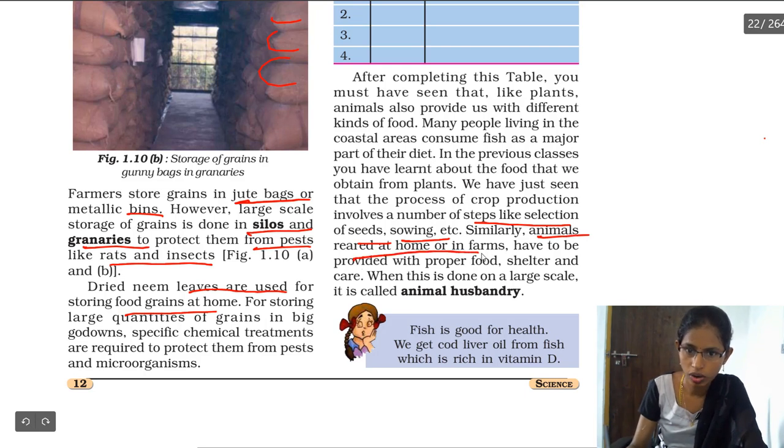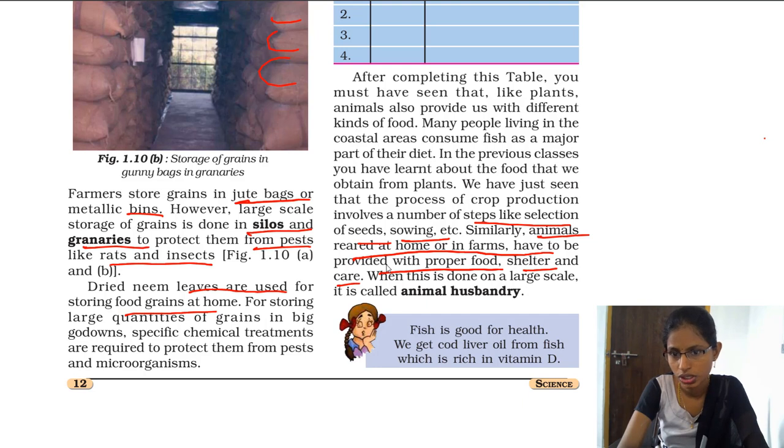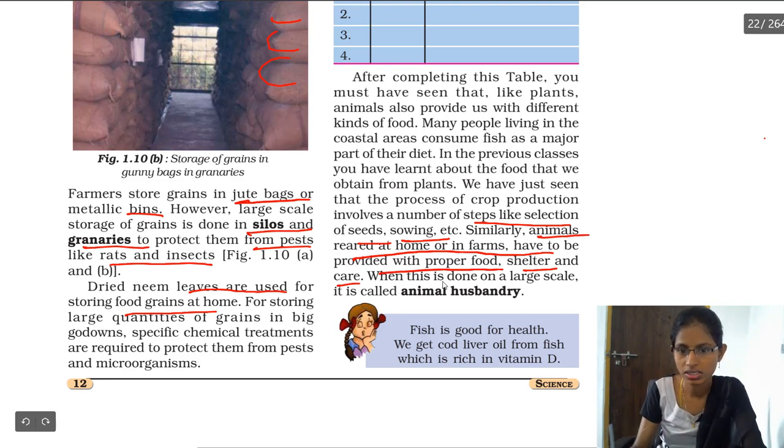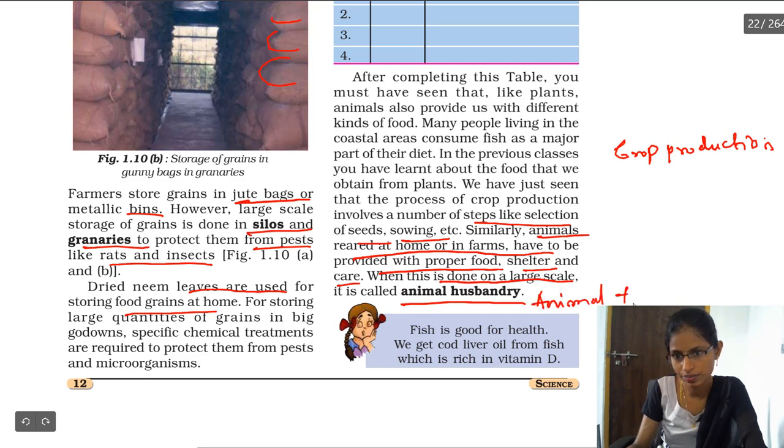animals reared at home or on farms have to be provided with proper food, shelter and care. So to get food from animals, we have to take care of those animals, give them shelter, and give them a proper diet. How is it done? When it is done on a large scale, what do we call it? Animal husbandry. For crops we say crop production, and for producing food from animals we call it animal husbandry.